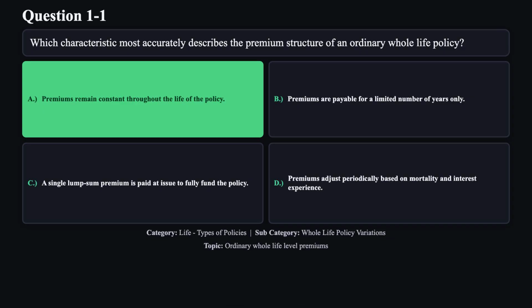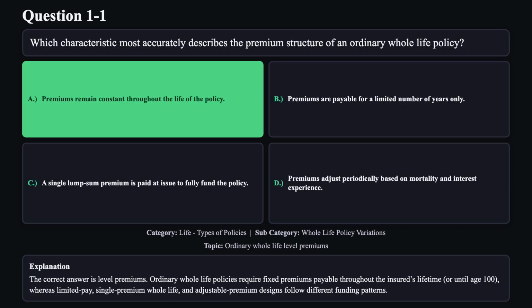The correct answer is A. The correct answer is level premiums. Ordinary whole life policies require fixed premiums payable throughout the insured's lifetime, or until age 100, whereas limited pay, single premium whole life, and adjustable premium designs follow different funding patterns.